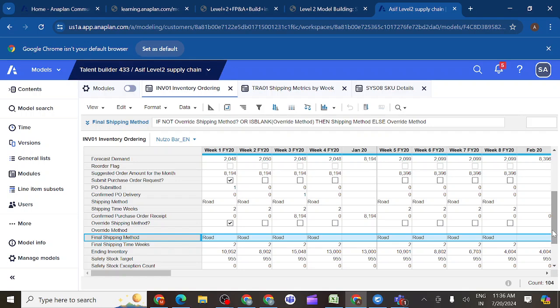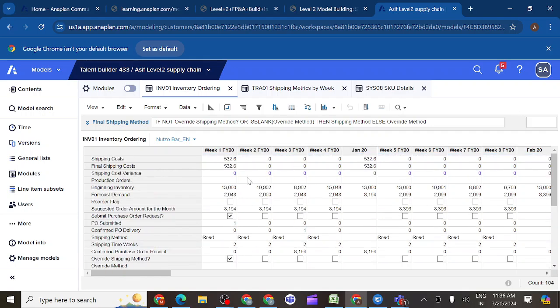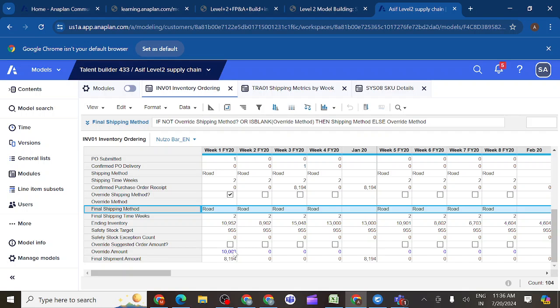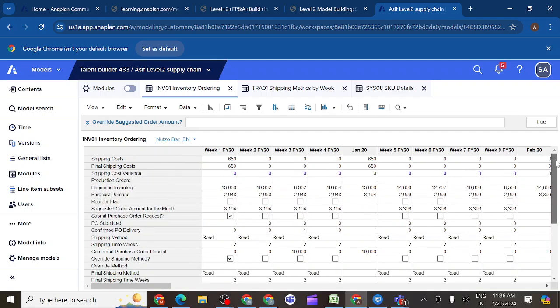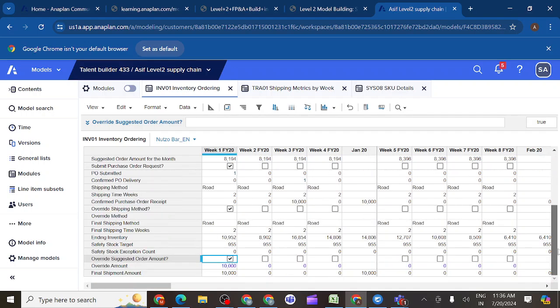If you do the override, you can see we have not done anything, and you can see the same value I am getting. So if I change something, if I do the override amount, you can see shipping cost is also 650, and final shipping cost is also 650. Nothing is different, I am only changing the override amount.